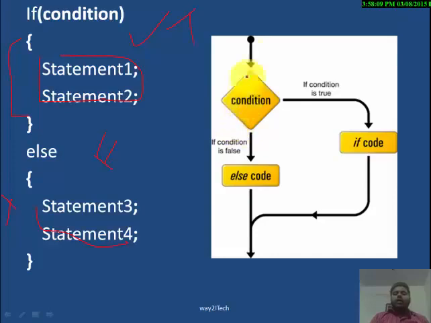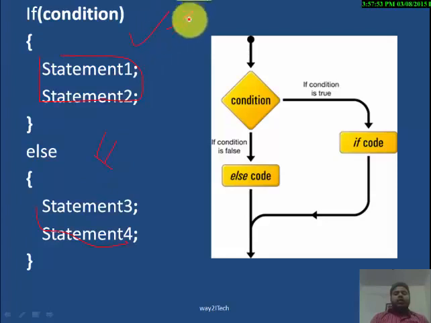This is the flow diagram. First of all, the condition is checked. If the condition is true, the if code is executed. If the condition is false, then the else code is executed. If condition: this statement will be executed if the condition is true. These statements will be executed if the condition is false.